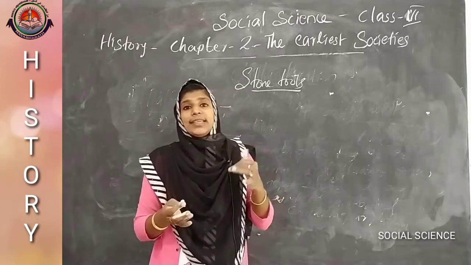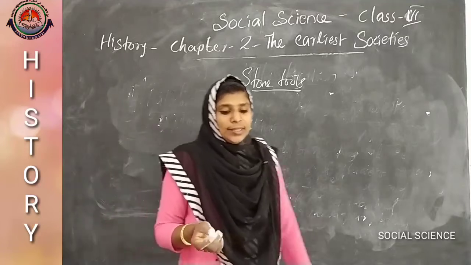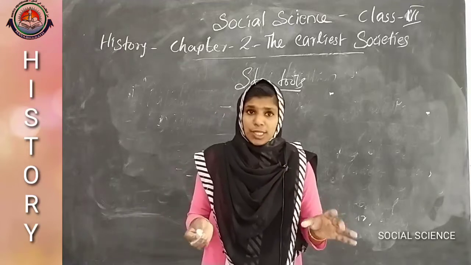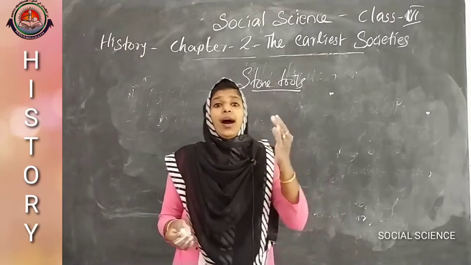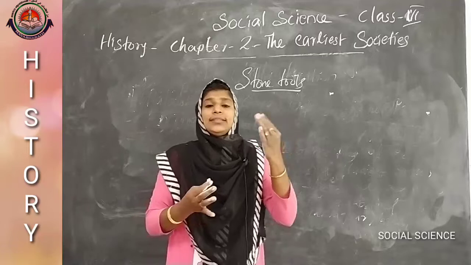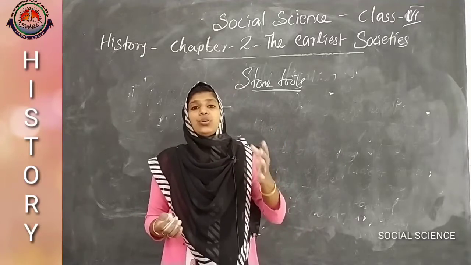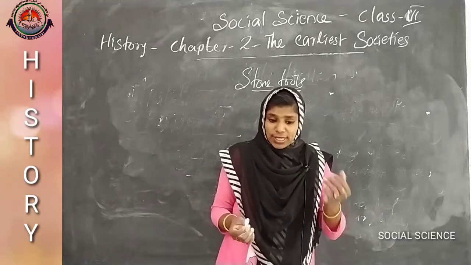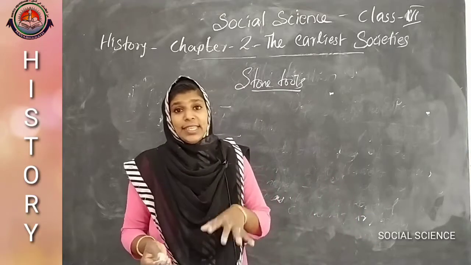They used it as a tool for their livelihood. These tools were used by the early humans mainly for hunting animals and taking their skins, and also for cutting meat, chopping the trees, and digging the ground.